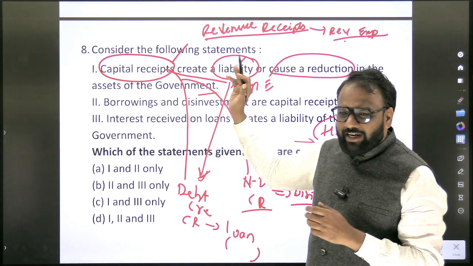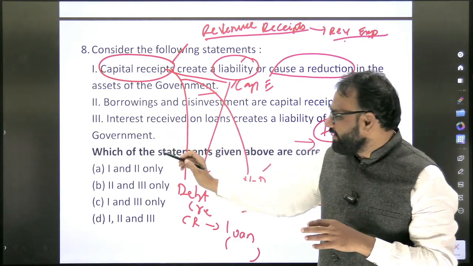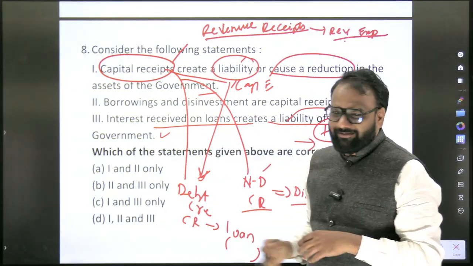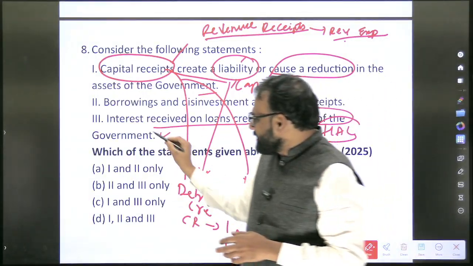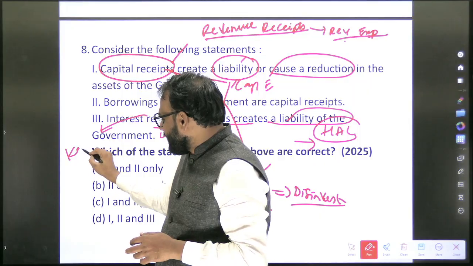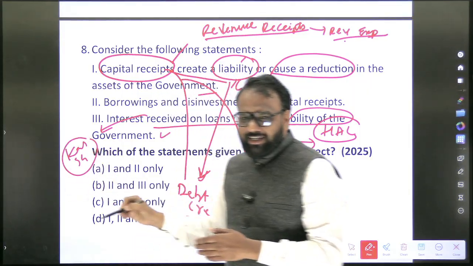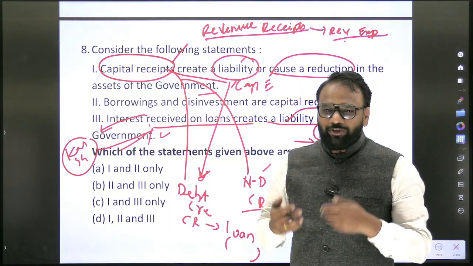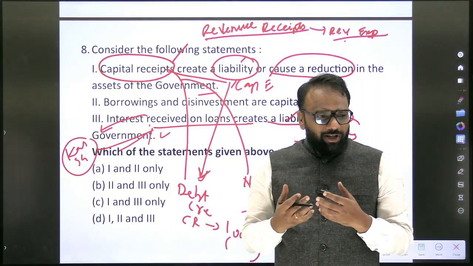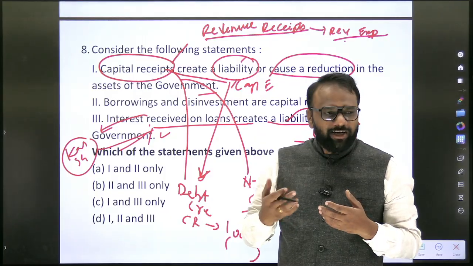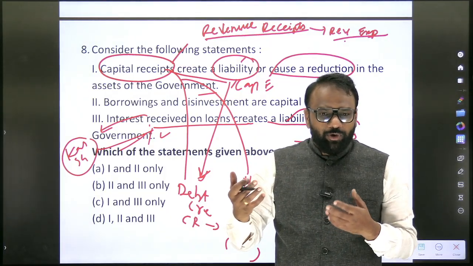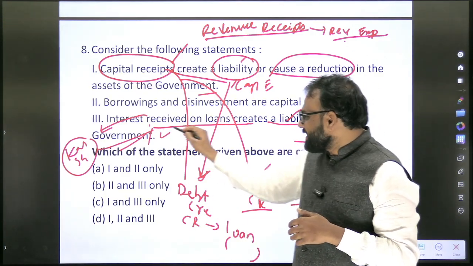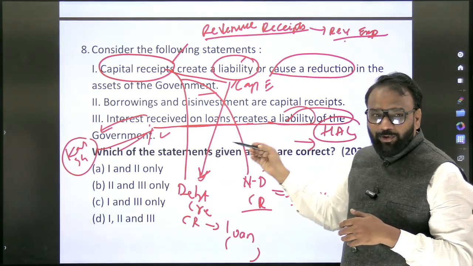So one is correct. Now see here, in the examination this question is actually very easy. Whether you know the first one or the second one, it will not make a difference. If you go directly to the third one, interest received on loans creates a liability of the government. See here, the central government has given a loan to, let's assume, the Karnataka state government. Now the Karnataka state government, every month, will pay interest to the central government, 1 lakh rupees or 2 lakh rupees, whatever. Once the central government gets the amount, should it return it back to the Karnataka state government? No, it is getting interest. So it will become what? An asset. They have mentioned that interest received on loans creates a liability. No, it becomes an asset.